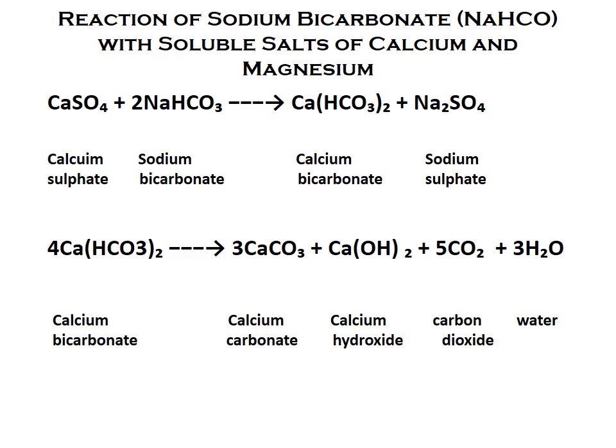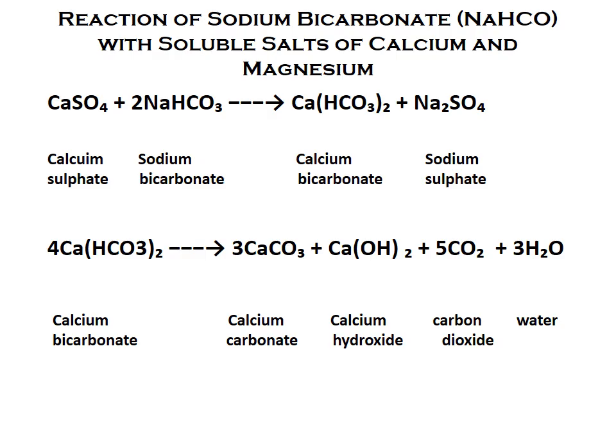The reaction is as follows: calcium sulfate reacts with sodium bicarbonate, and calcium bicarbonate plus sodium sulfate is formed. This is the first interaction. Then this formed calcium bicarbonate again undergoes decomposition to form calcium carbonate, calcium hydroxide, carbon dioxide and water.